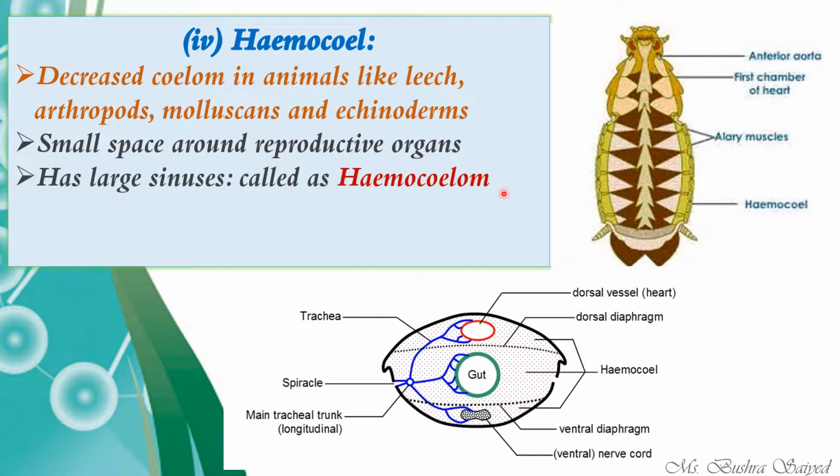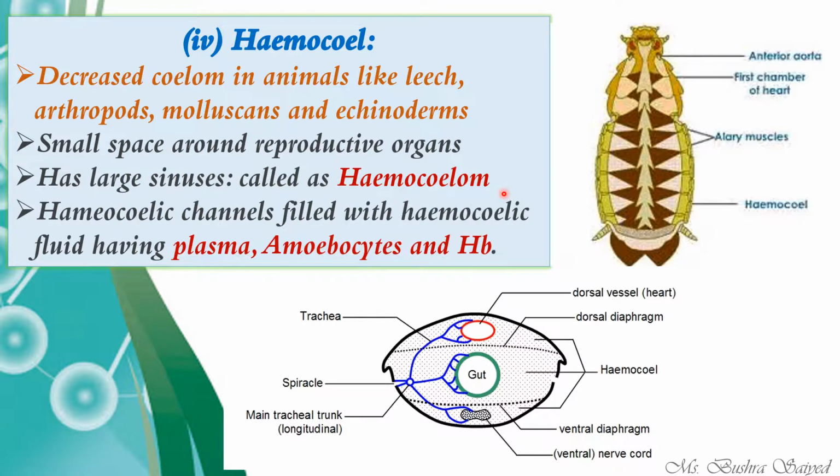It has large sinuses. Sinuses means large cavities will be there at different gaps. Ducts will be there. We call them hemocoelomic channels, filled with hemocoelic fluid, which consists of plasma, amoebocytes, and hemoglobin.